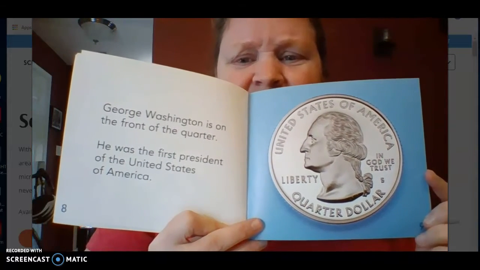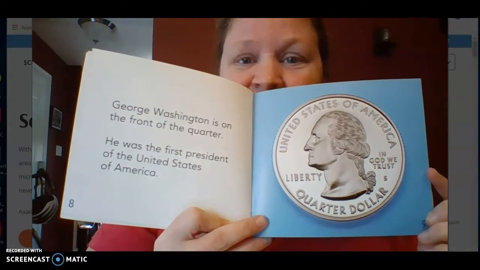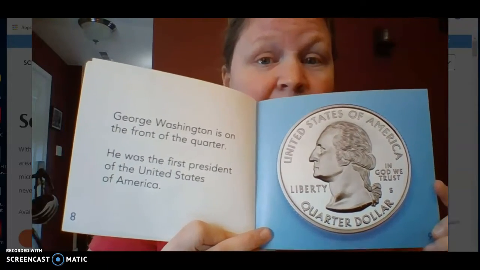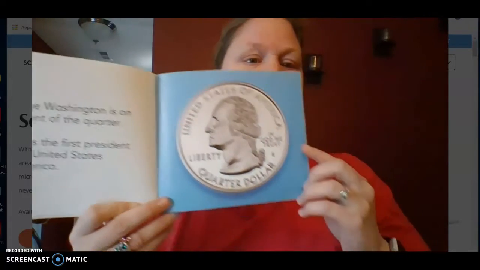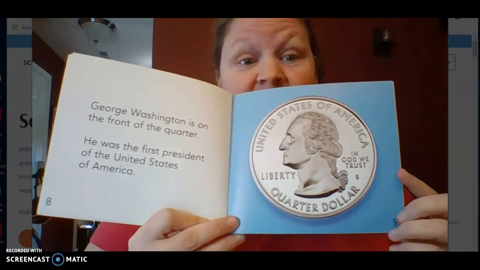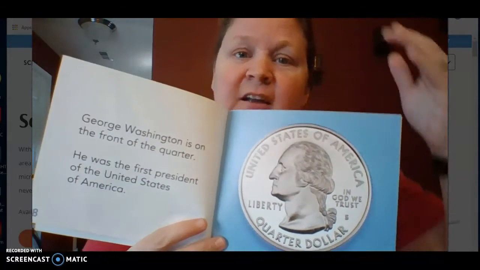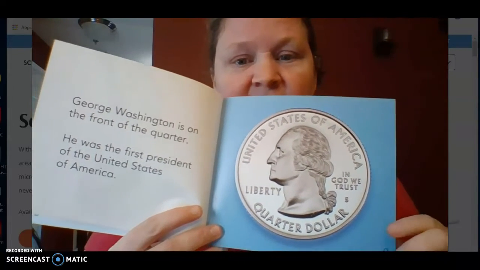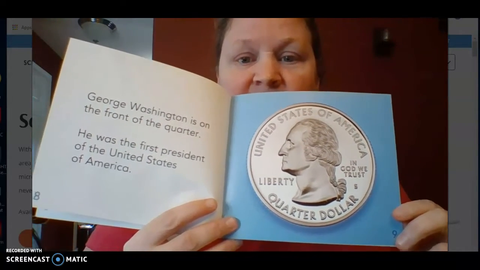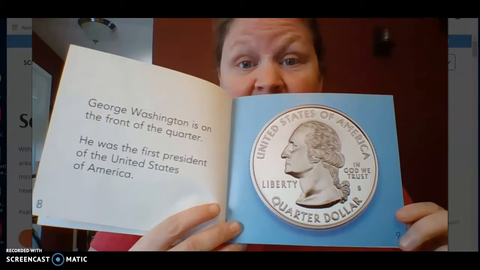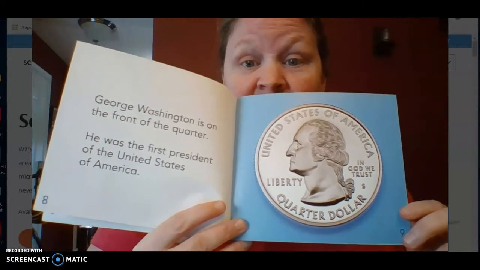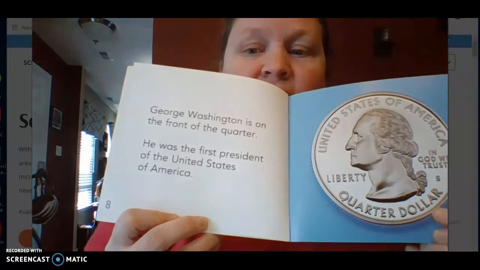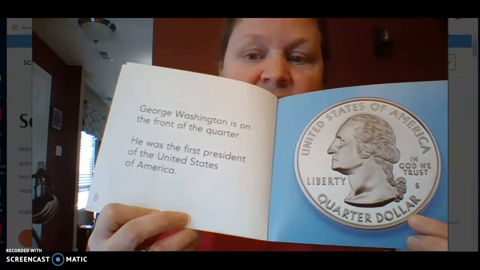Who is that? Anybody know who that is on the front of this quarter? Do you know who it is? It's the president, and we talked about him this year. What'd you say? Ooh, let's see if you were right. George Washington is on the front of the quarter. If you had it right, kiss your brain. He was the first president of the United States of America. So there's his face, just like the other ones we saw everyone's faces. It still says United States of America. Down here it says quarter dollar and liberty and in God we trust.